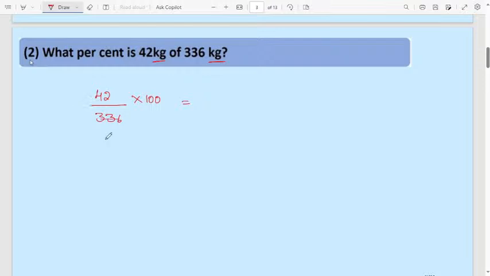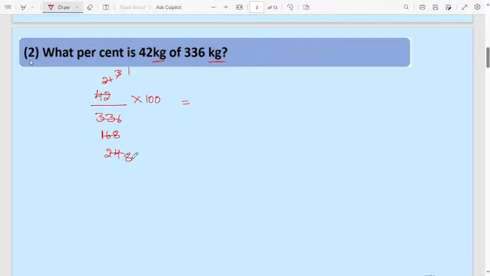Simplify here. 2 1s are 2, 2 6s are 12. 2 8s are 16. Then this one, 7 3s are 21, 7 2s are 14, again 28. 7 4s are 28. 3 1s are 3, then 100 by 8.